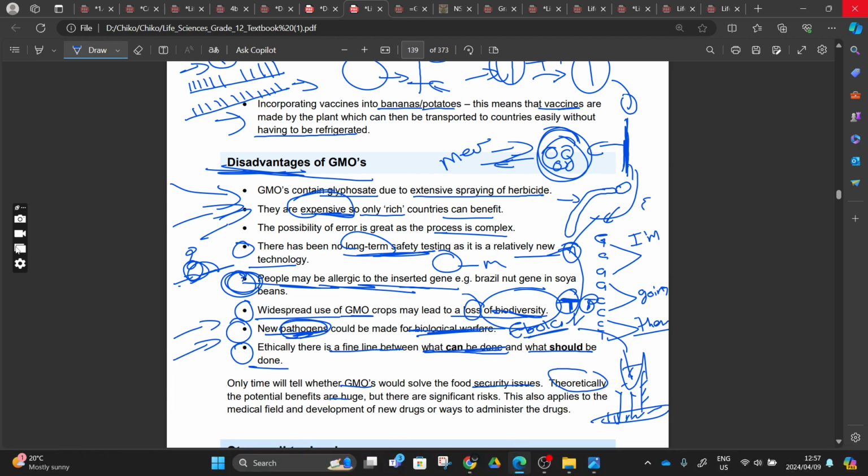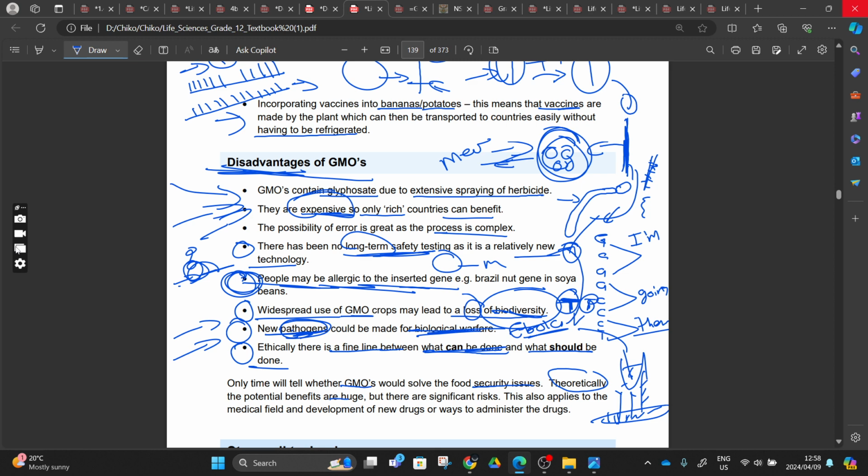We no longer have those jacaranda chickens, the chickens that don't have feathers here on their neck, right? You still remember that? So that will be the long term. They will ask you what are the long-term disadvantages of genetic modification. They want something that will happen after a long run, right?